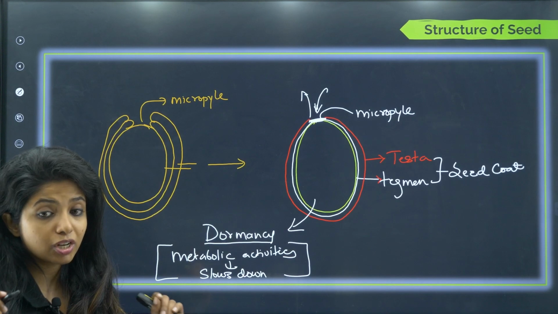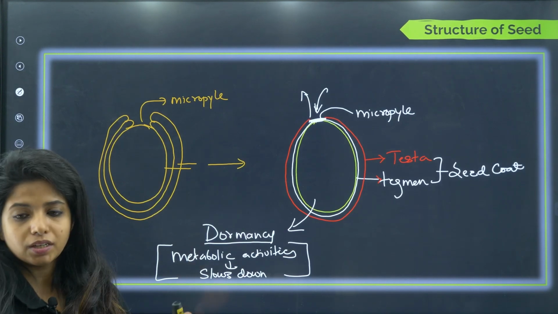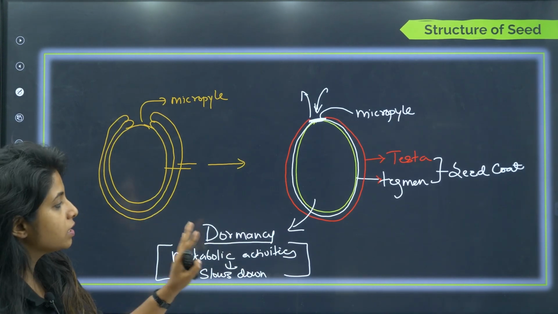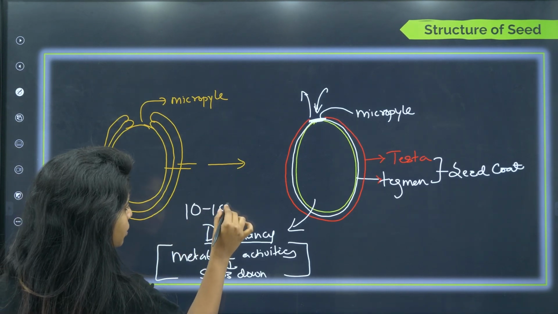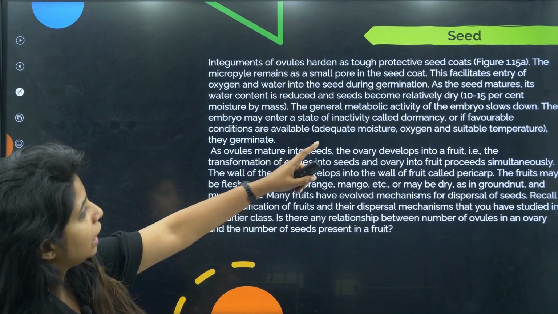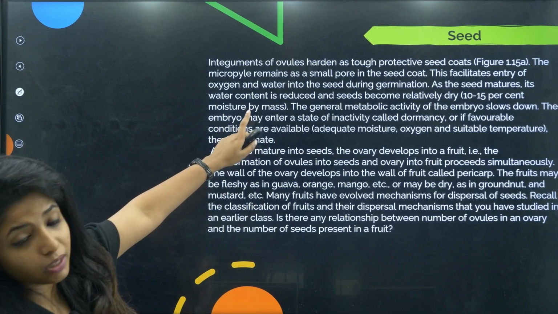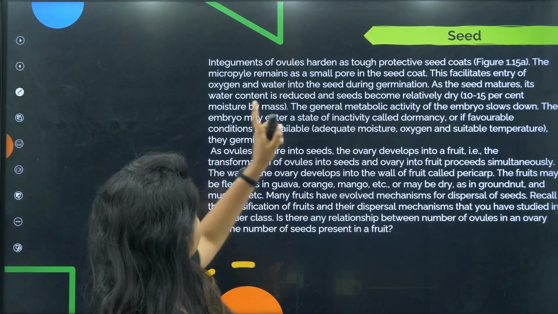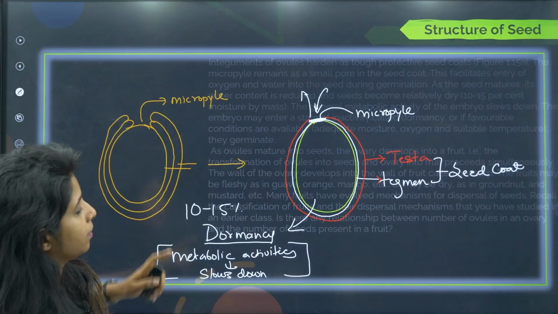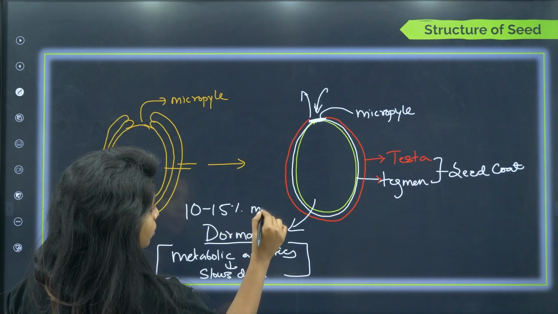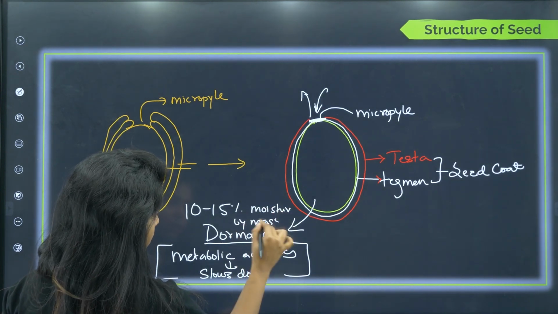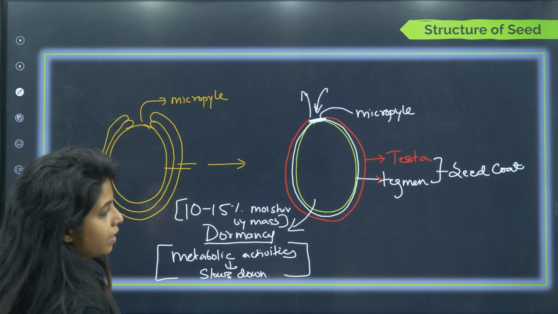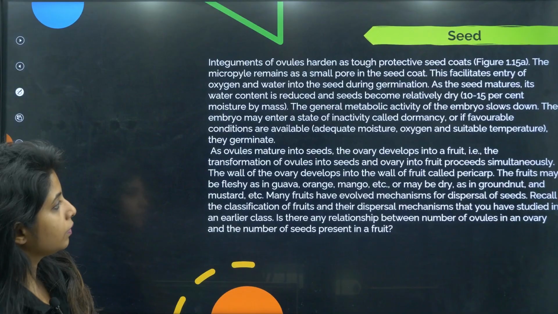See, because of stress hormone being active, for example abscisic acid and all of them getting active, this particular seeds remain dormant. And in this dormant state, children, 10 to 15% they become relatively dry. That is what? 10 to 15% moisture by mass. That is the thing. So 10 to 15% moisture is reduced basically in them when they are entering into dormancy.